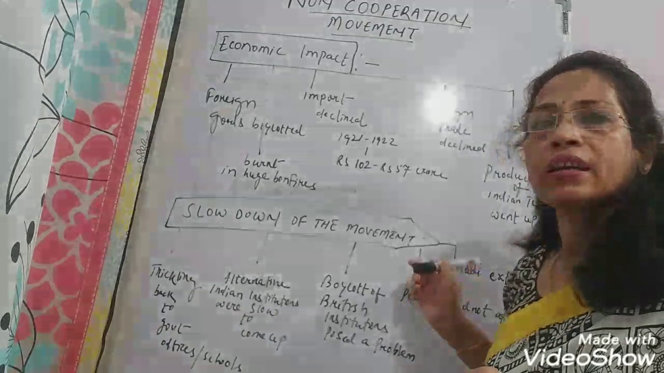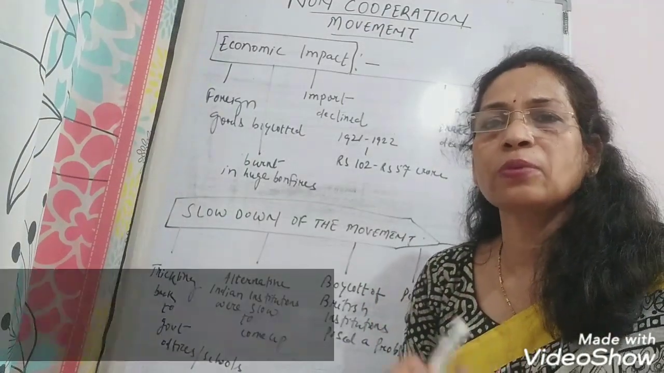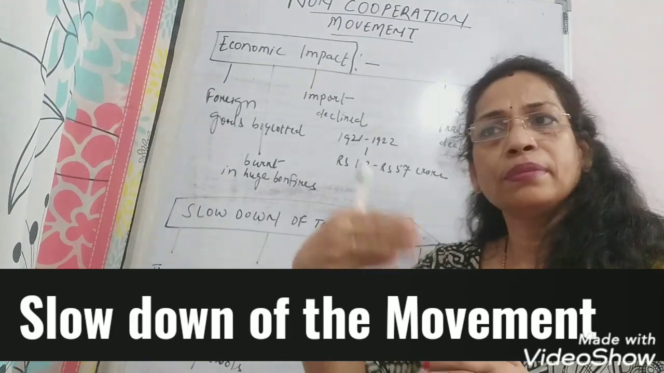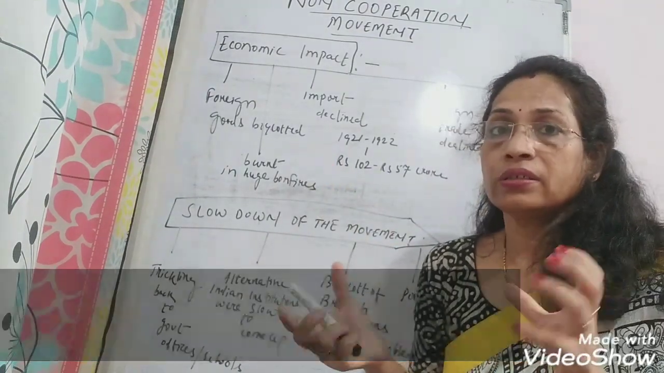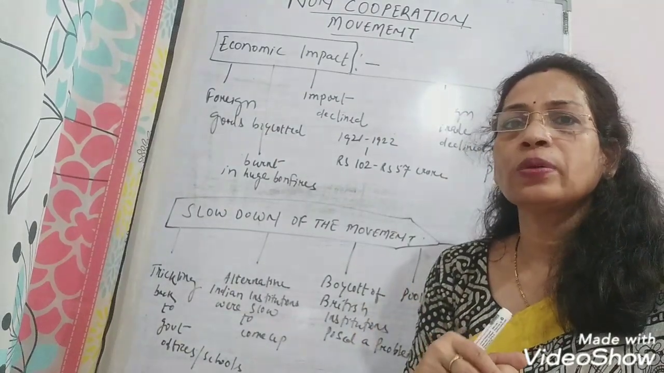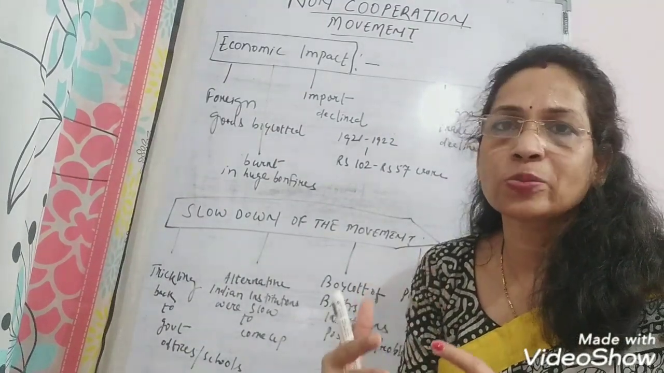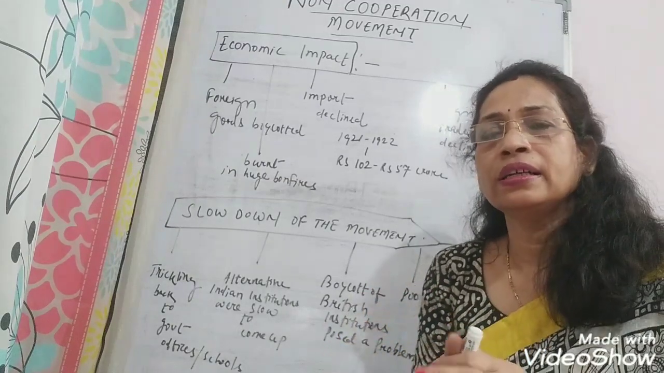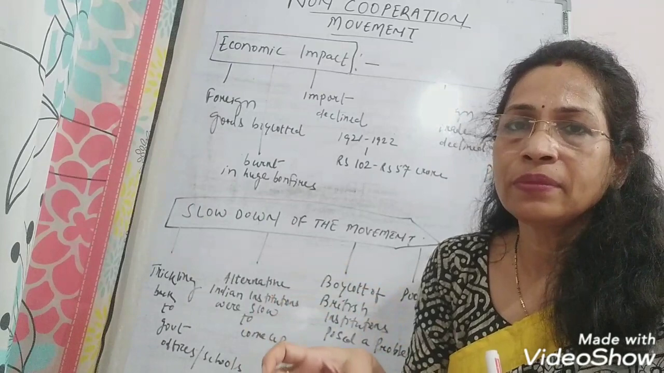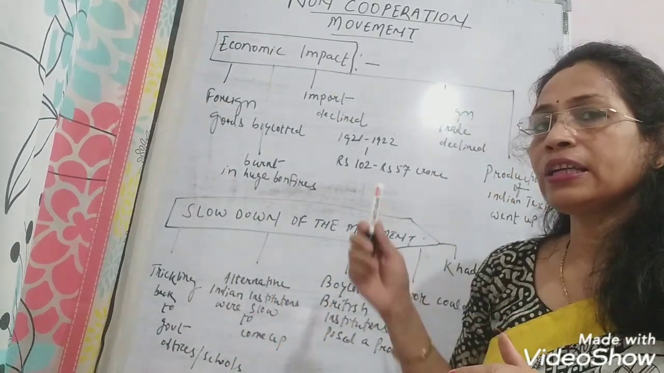What were the reasons why the movement slowed down? The first one is that khadi was expensive. Even now, if you go to buy khadi or handloom, it may not look good, but still it is very expensive. So during that period also khadi was very expensive because it was handmade. It needed a lot of labor, a lot of effort, a lot of time.